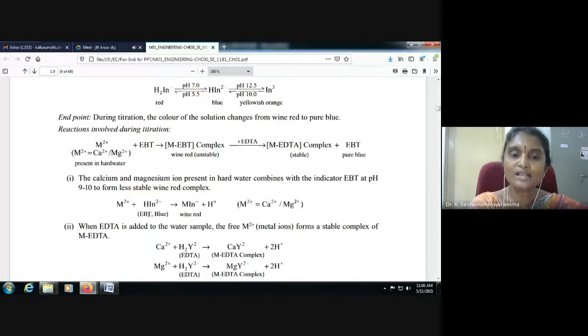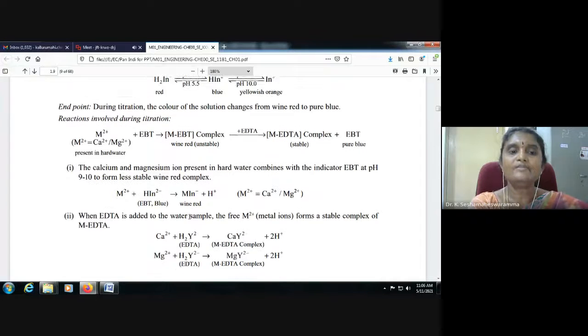The calcium and magnesium ions present in hard water combine with the indicator Eriochrome Black T like this. You can represent the equation like this. The metal, calcium or magnesium, is in the 2 plus state, Ca2+ or Mg2+. The indicator, EBT, Eriochrome Black T, is blue in color.